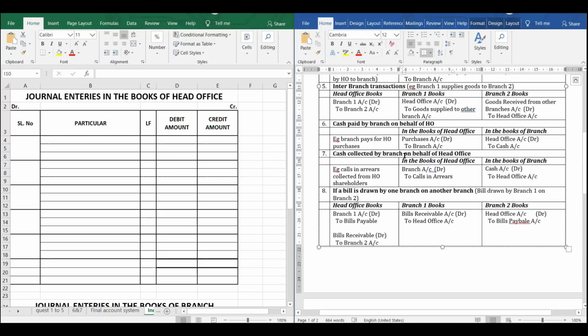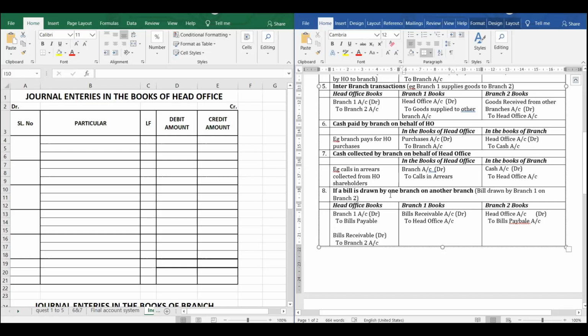Cash collected by branch on behalf of head office. That means some amount which is pending for head office is being collected by the branch. For example, calls in arrears collected from head office shareholders. So the entry is branch account debit to calls in arrears.